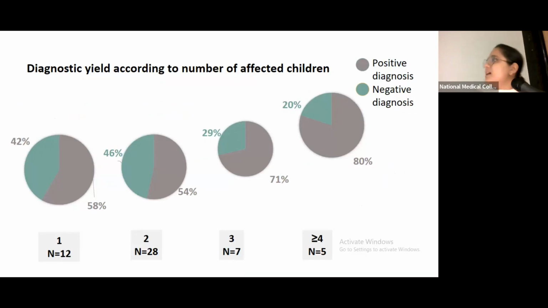But as you can see, despite having a number of children affected with a particular disorder, there is a certain segment of couples who will not have a genetic diagnosis. This and the next slide discuss the disadvantages of NGS sequencing as well.